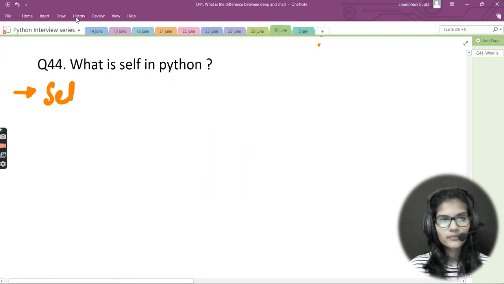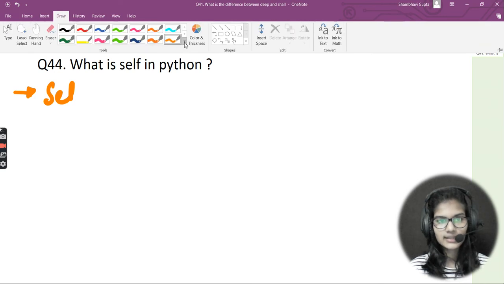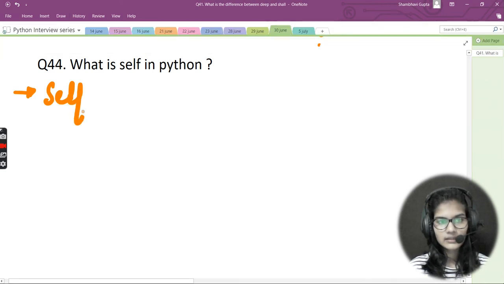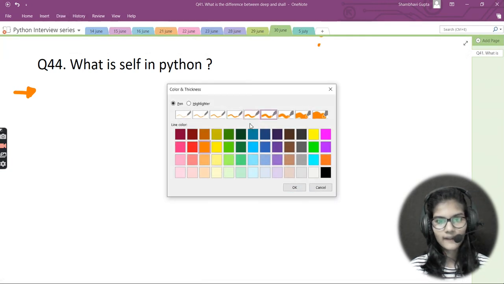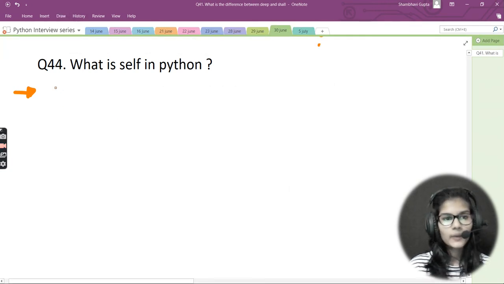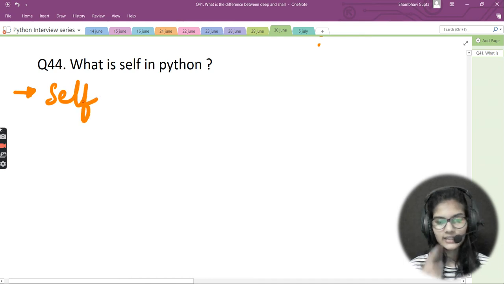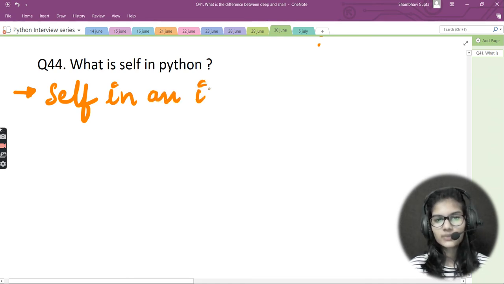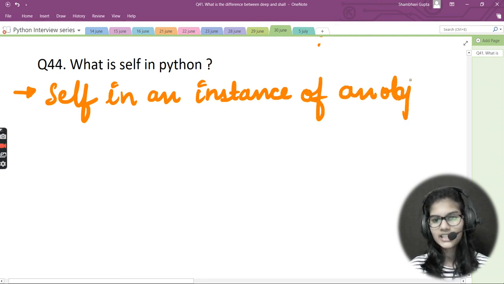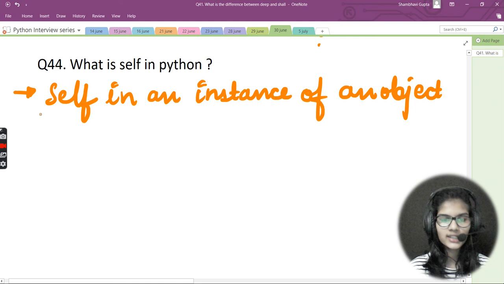Okay, fine. Right here, I will start writing that self. Now self is an instance. We all know that it is an instance of an object, right? So just write that here as well. So self is an instance of an object, basically an instance of an object of a class, right?